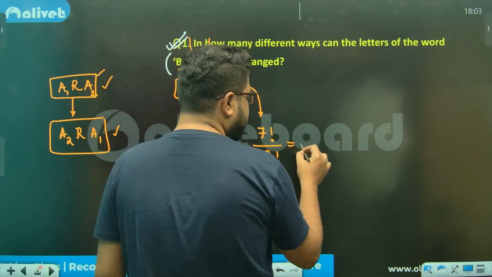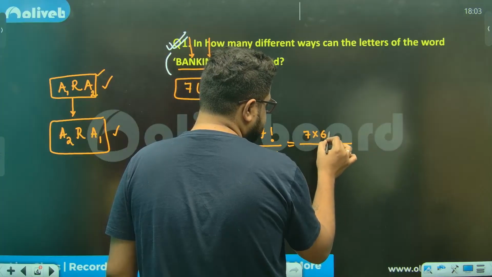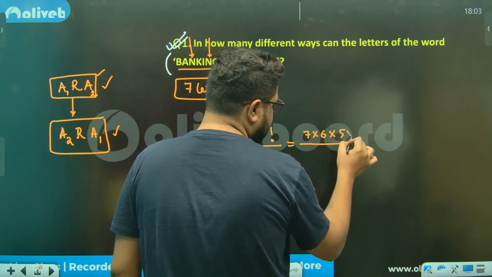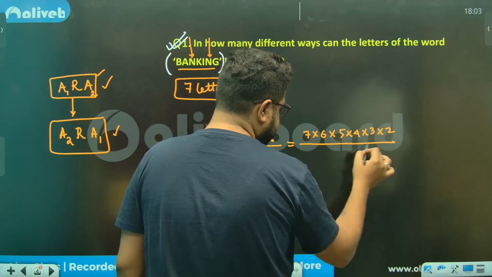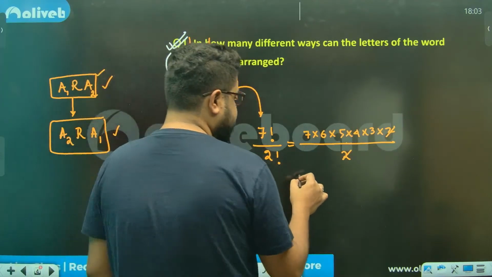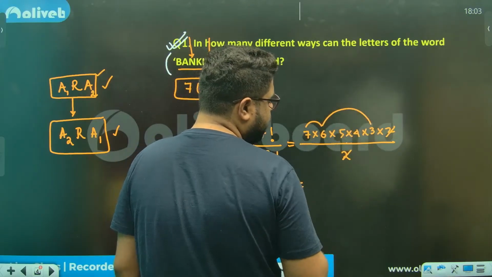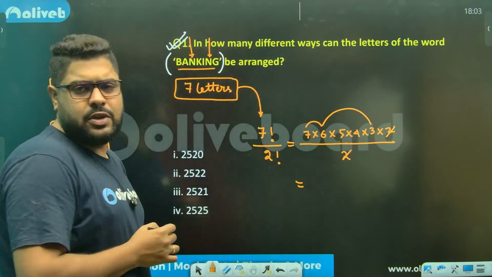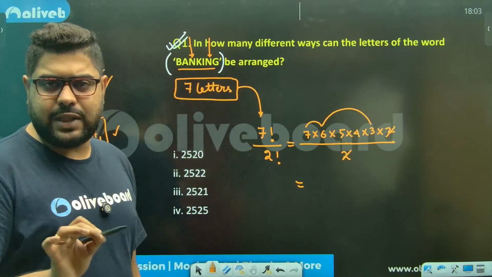So what is this? This is 7 into 6 into 5 into 4 into 3 into 2 by 2. You just get rid of the 2s. So this is 42. 42 into 3 you do. 42 into 3 is how much? Acha, first of all, let's do one simple thing.